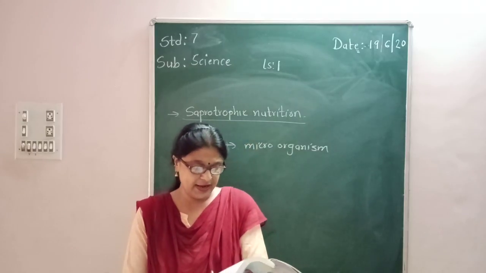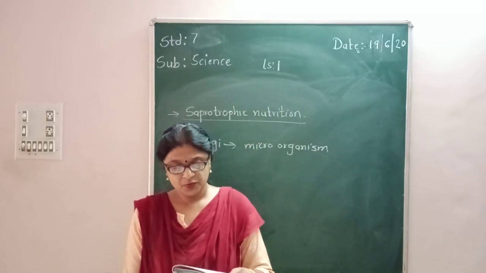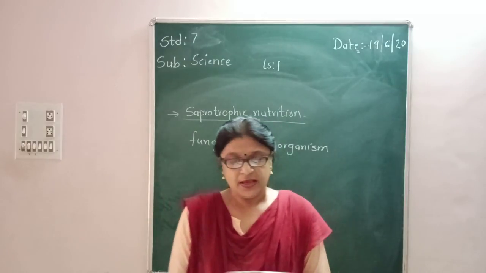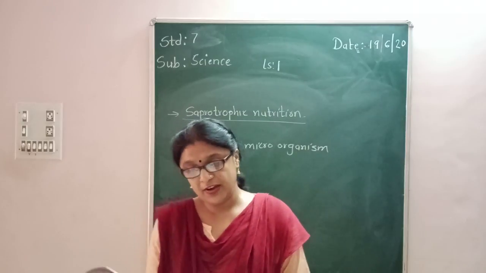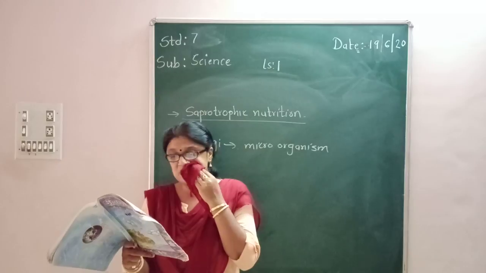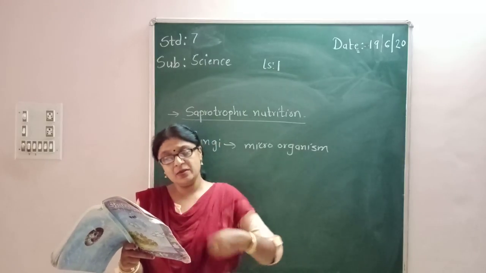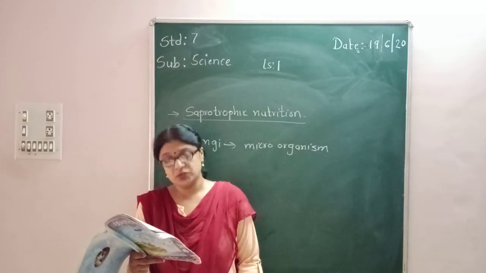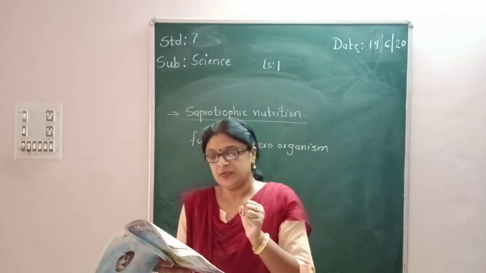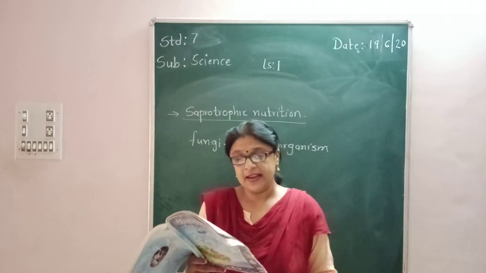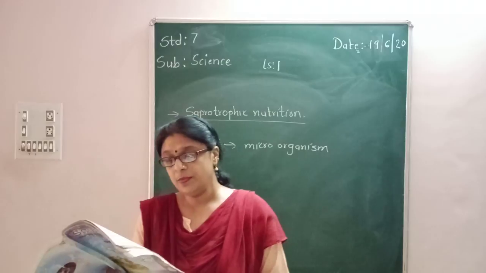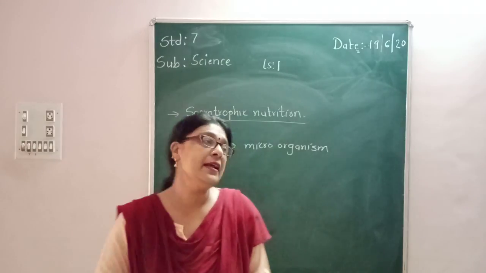You can see on page number 6 on the right hand side. These organisms are called fungi. They have a different mode of nutrition. They secrete digestive juices on the dead and decaying material and convert it into a solution. Then they absorb the nutrition from it. This is the mode of nutrition in which the organism takes its nutrition in solution form from dead and decaying matter.